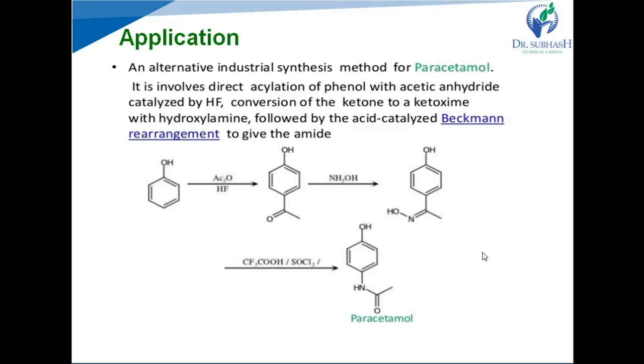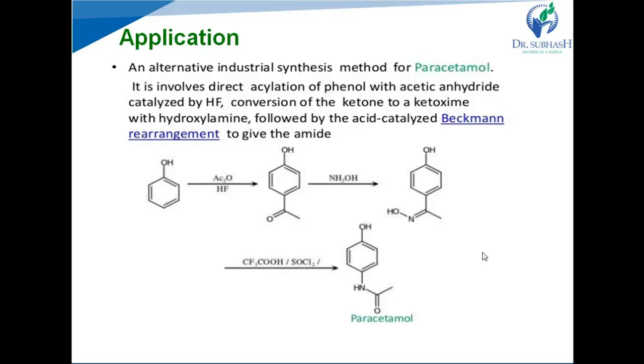Next application: it is an alternative industrial synthesis method for paracetamol. In this, phenol undergoes acylation in the presence of acetic anhydride and HF as a catalyst, and acylation of the phenol occurs and forms para-hydroxyacetophenol. It is an example of a ketone.